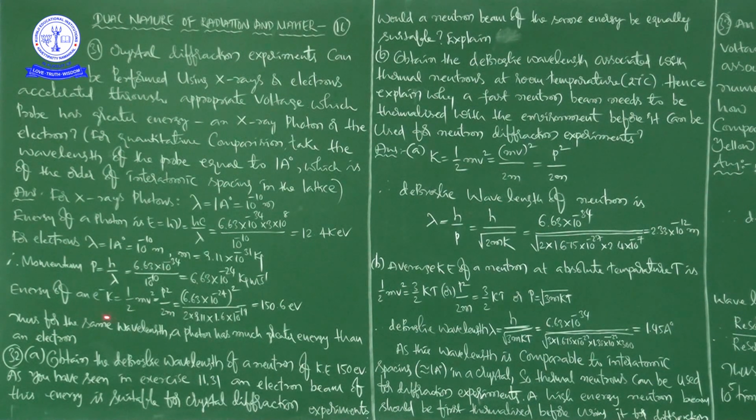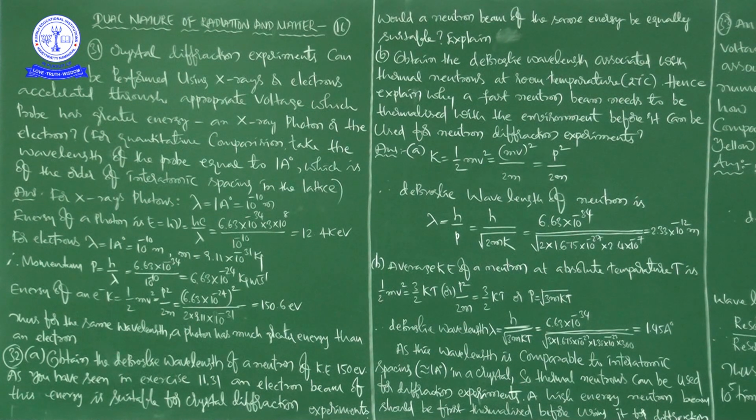You can write the kinetic energy K is equal to p square by 2m. That is (6.63 into 10 to the power of minus 24) whole square divided by 2 into m, that is 2 into 9.11 into 10 to the power of minus 31. That is equal to 150.6.